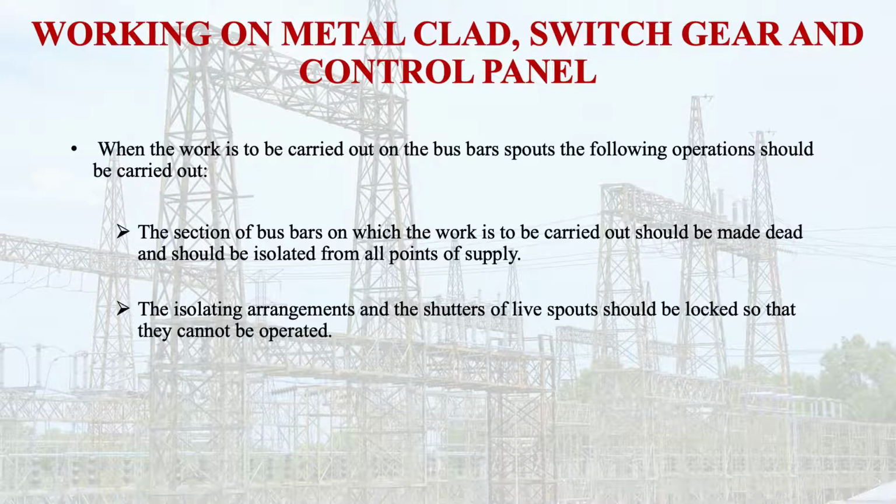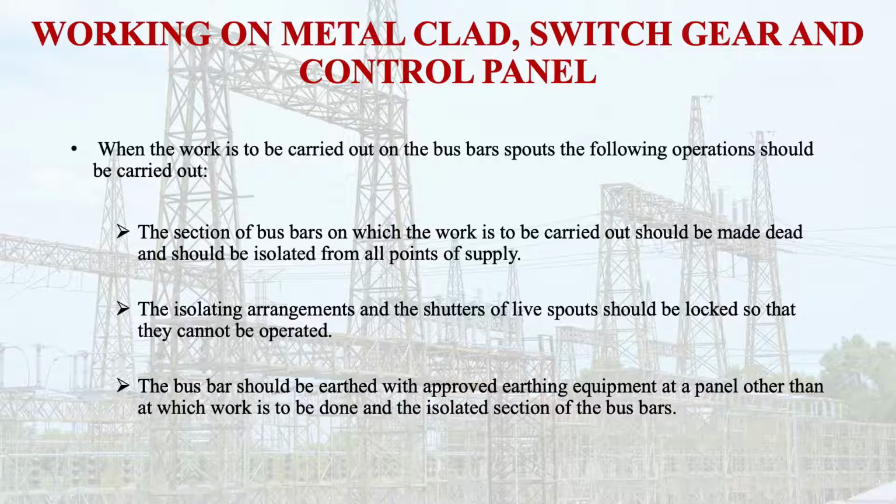The isolating arrangements and the shutters of live spouts should be locked so that they cannot be operated. The bars should be earthed with approved earthing equipment at a panel other than the one at which the work is to be done, and on the isolated section of the bus bars.